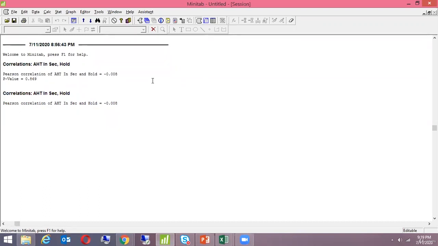It all depends upon the scenario. It's all logical, it's all common sense. That's why I emphasize on the hold, because the lesser it is, the better it is for us. It is not always that I look at the R value. I look at the different sort of variables that I have.